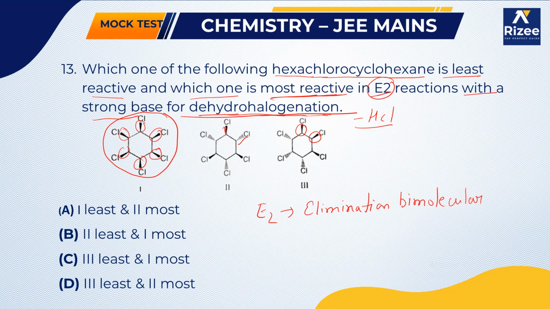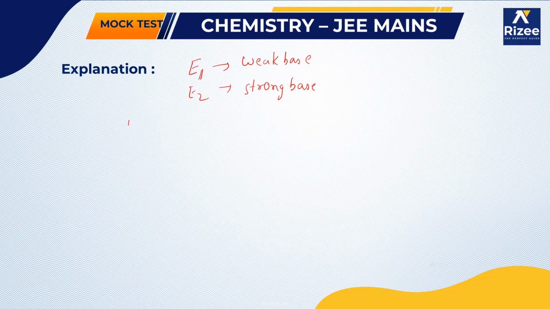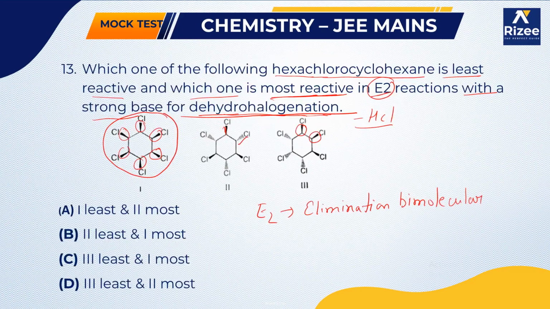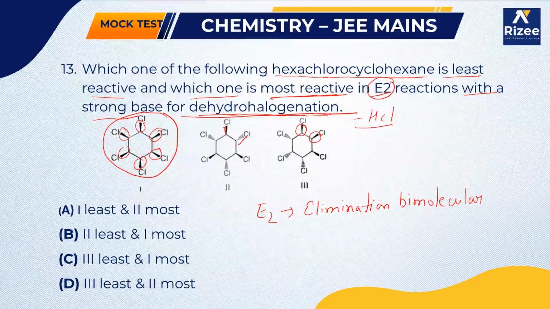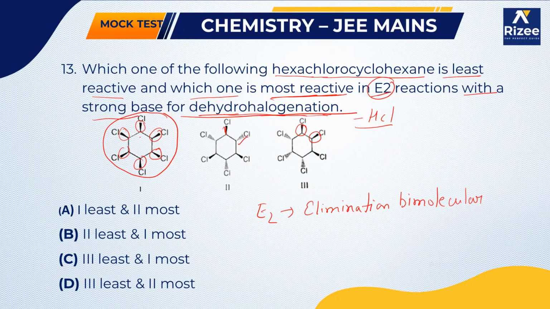He is asking for the most reactive. The most reactive are those in which the hydrogen and the leaving group are in antiposition. So the most reactive will be the species where the hydrogen and chlorine are in antiposition. Since all the chlorines are below the plane here, the hydrogen and chlorine will be in antiposition, so that one is the most reactive.